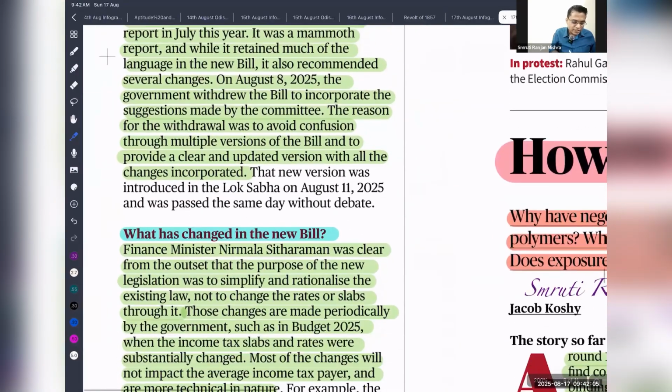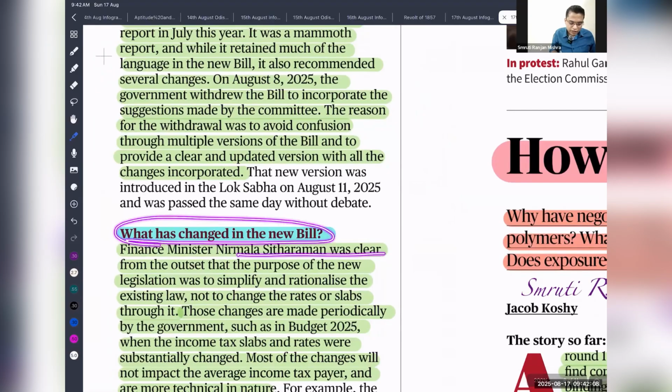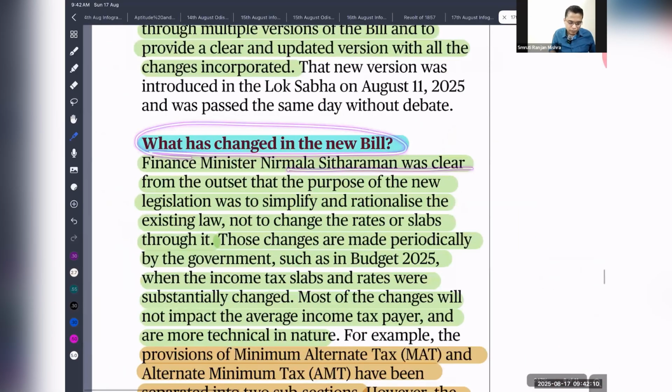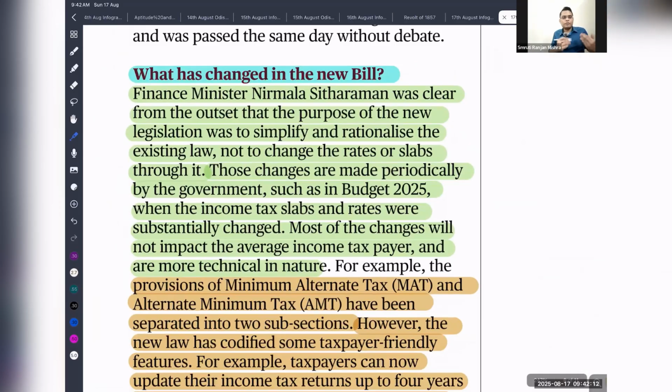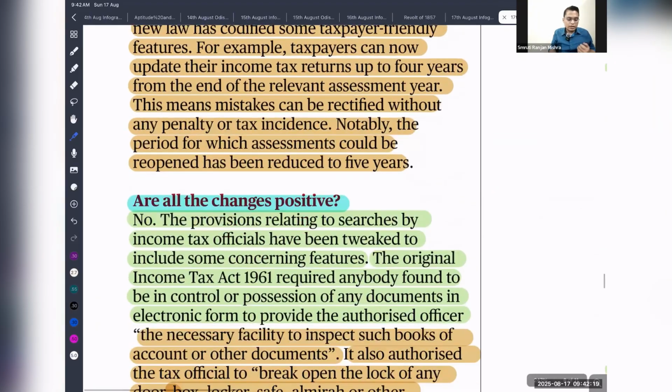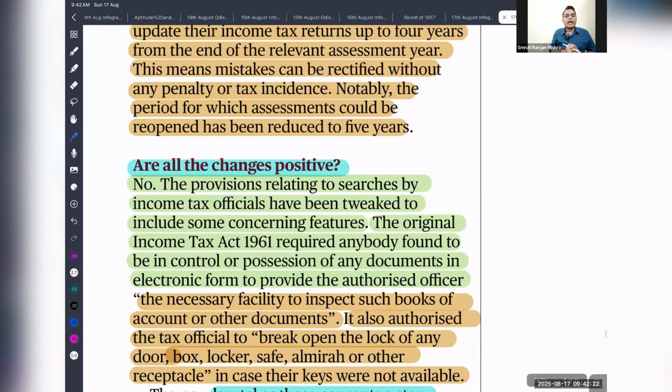Okay, so what are the changes in the new bill? According to Nirmala Sitharaman, this new bill provides a much simplified version. One controversial issue in the bill is that it gives power to income tax officials. They can enter your home and access your digital devices. That also leads to a violation of your right to privacy under Article 21. I'm just reading it out: the provision relating to search by income tax officials has been tweaked to include some concerning features.